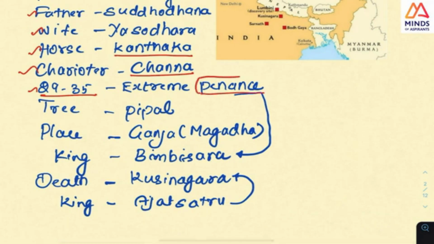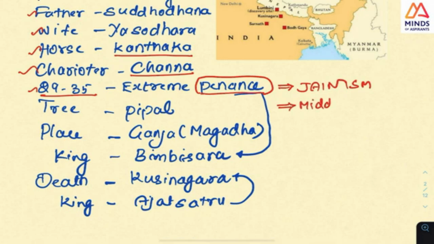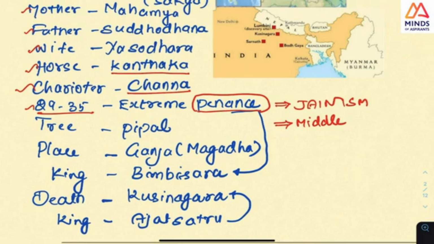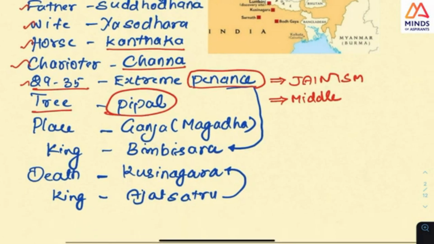If you look at it, this was a question in the preliminary examination: the difference between Jainism and Buddhism is that in Buddhism there is a middle path. There is no extremity like in Jainism. But Buddha initially tries this extreme penance, and only then he comes to this tree where he gets enlightenment.